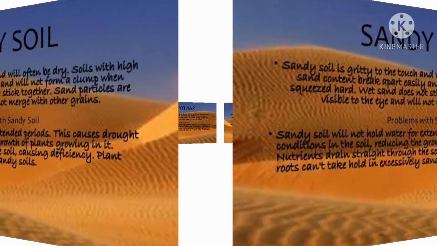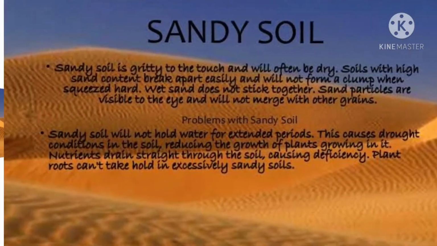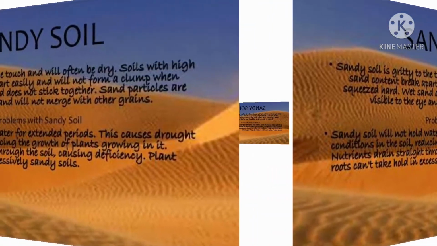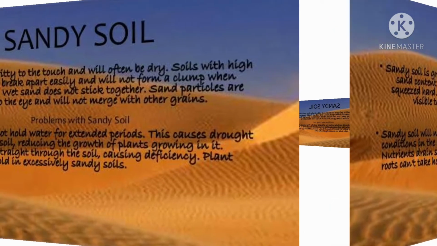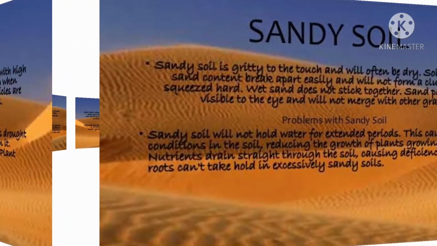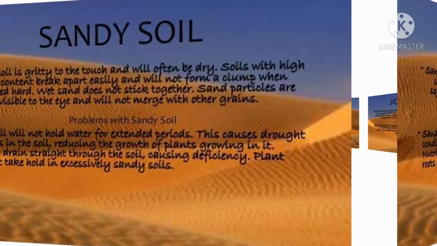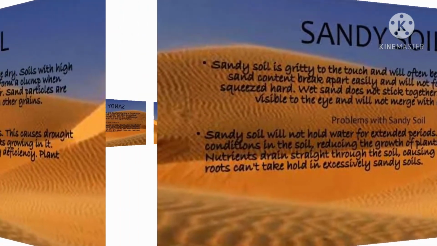Due to large space between the soil particles, this soil has poor water retention and is well aerated. It lacks humus and hence is not very fertile. It is not suitable to grow crops due to poor humus content and poor water holding capacity.